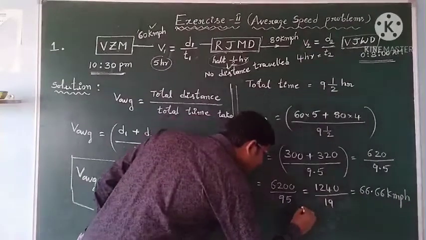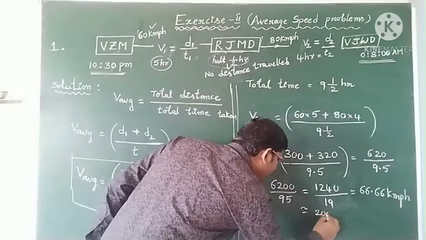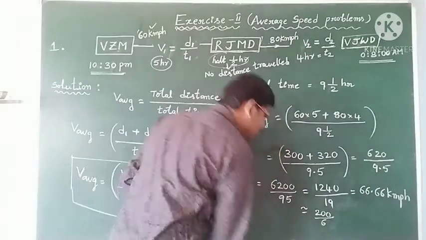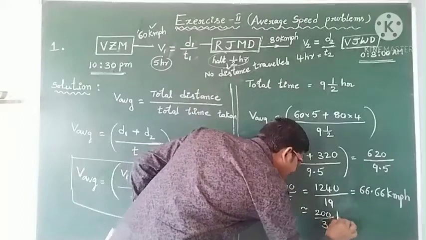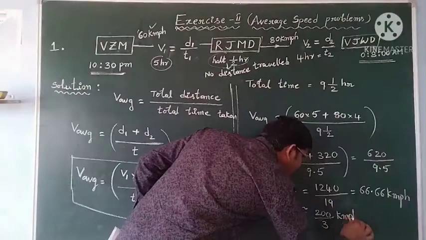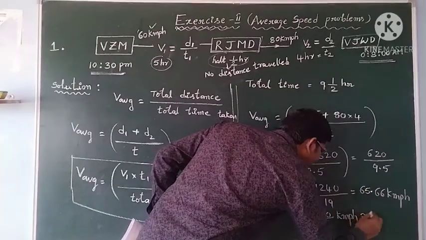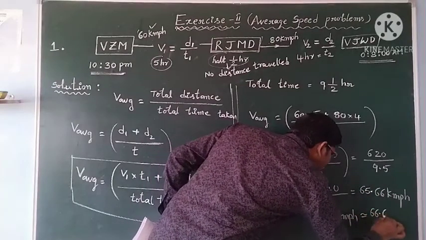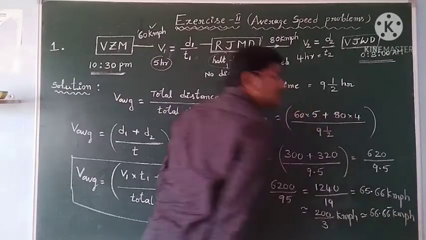Or the answer is given as 200 by 3 kmph. So you get here 65.666, and this value is 66.66 kmph. So this is the answer for the solution.